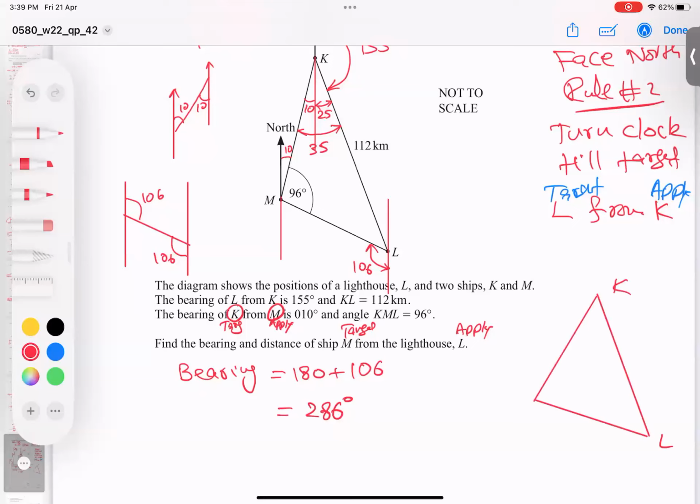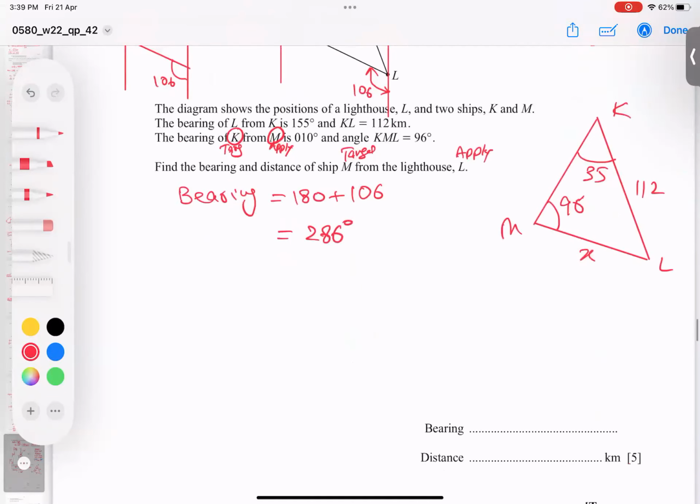L, K, M. This is 96. This is 35. This is 112. And this is my target. And you see one pair given. Pair means opposite angle and side. So it means I can use the sine rule.